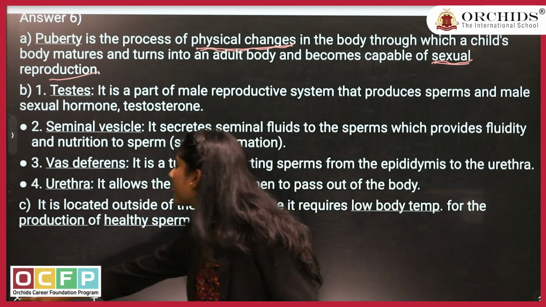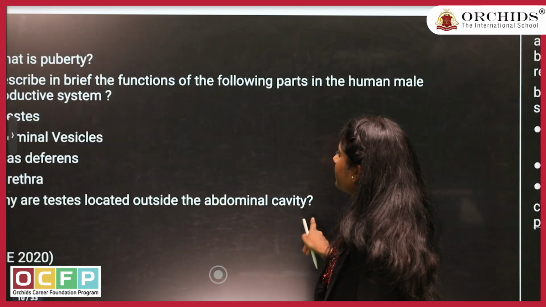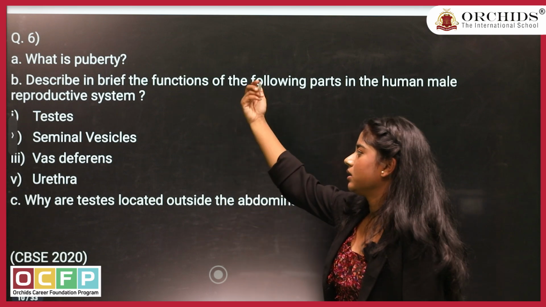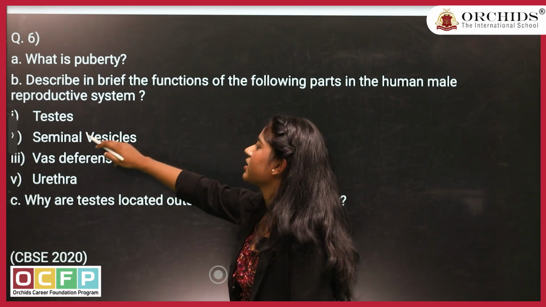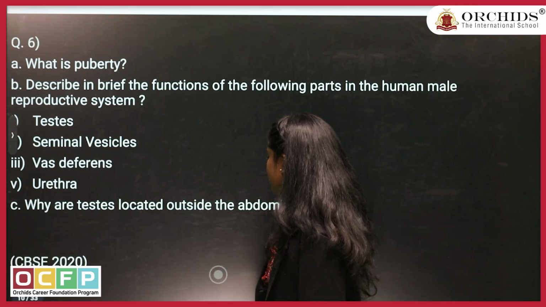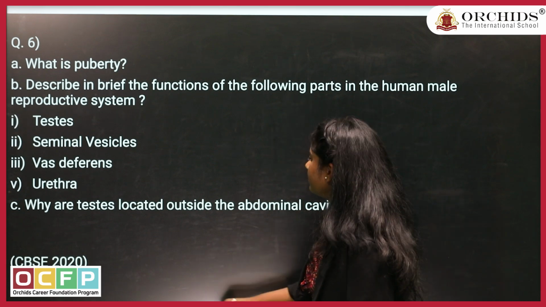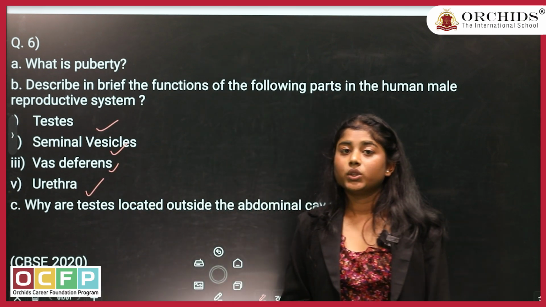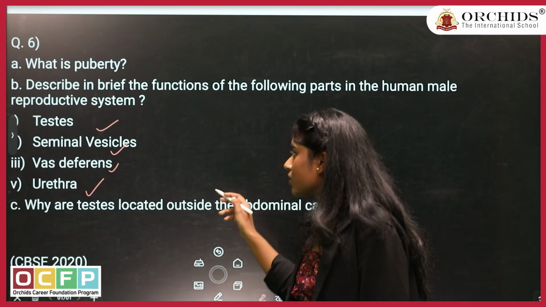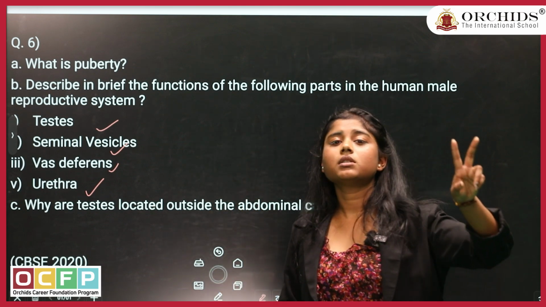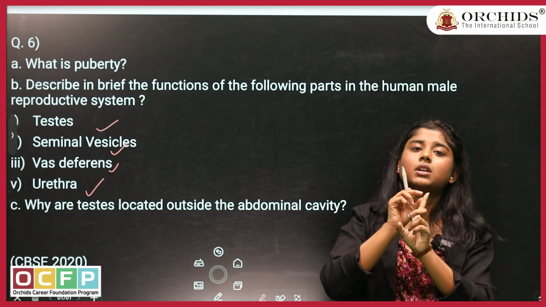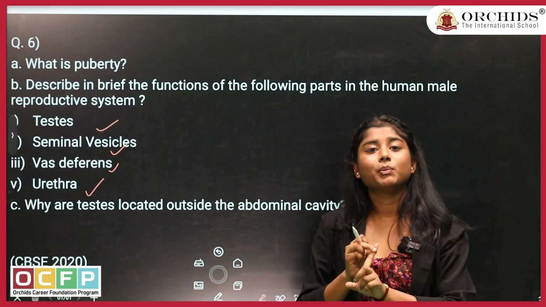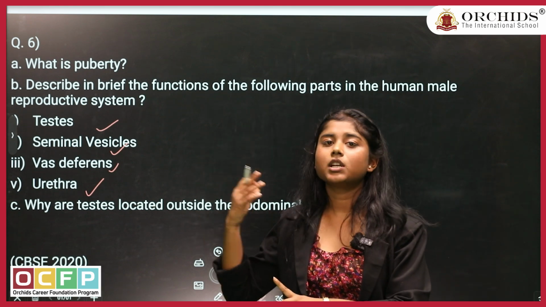All right. Next part of your question, where you have to write the importance or the functions of testis, seminal vesicle, vas deferens, urethra. Now, the function of testis. There are 2 functions. To produce sperm, which is also known as male germ cell, which helps in reproduction.